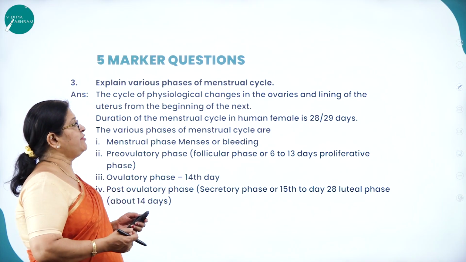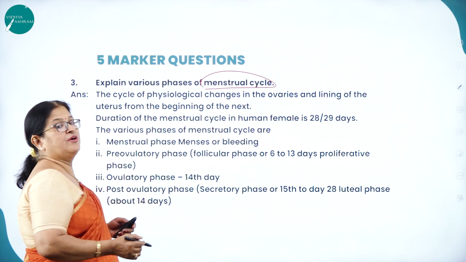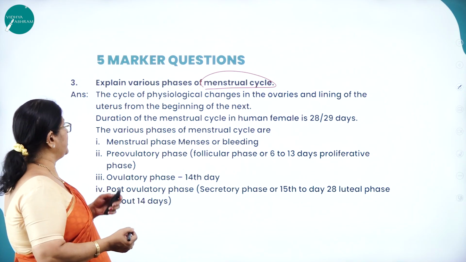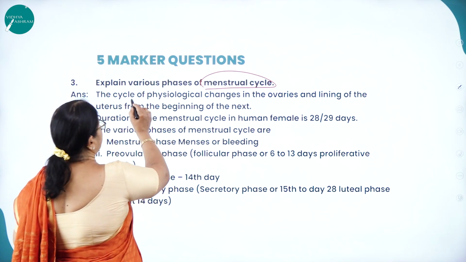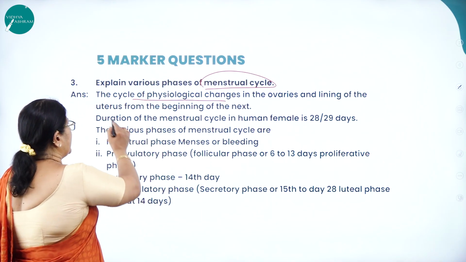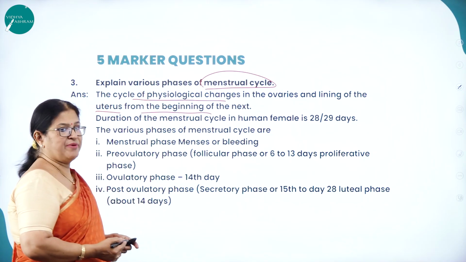Then explain various phases of the menstrual cycle. As I said, it's a very important concept from the examination point of view, which is usually asked in the board examination. So what is the menstrual cycle? The cycle of physiological changes in the ovaries and the lining of the uterus from the beginning of one menstruation to the beginning of the next is called the menstrual cycle.